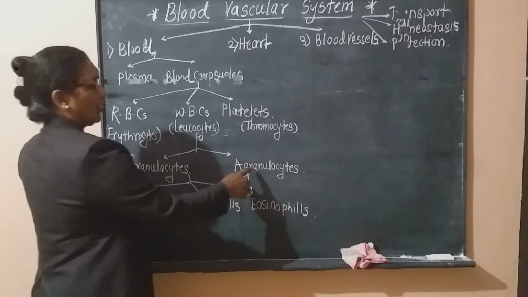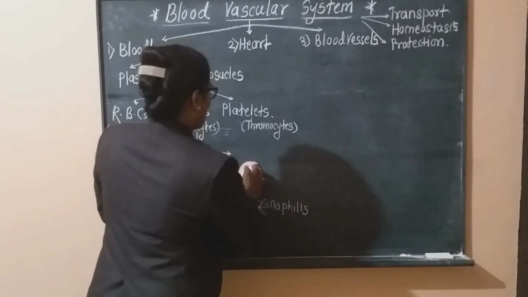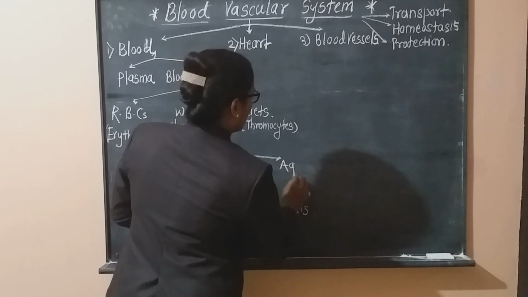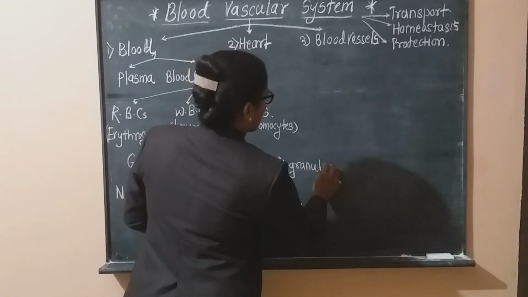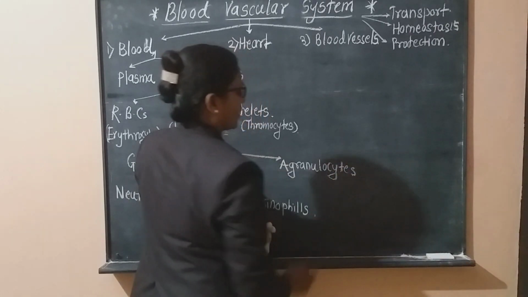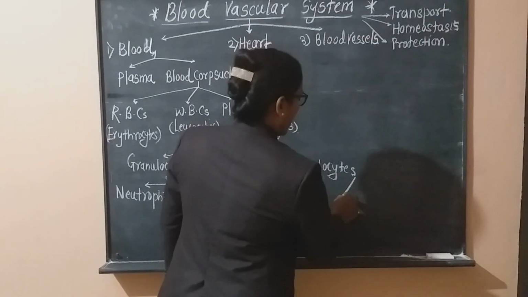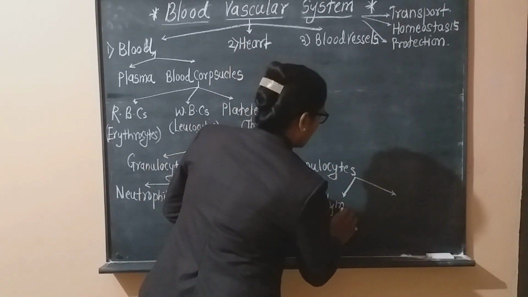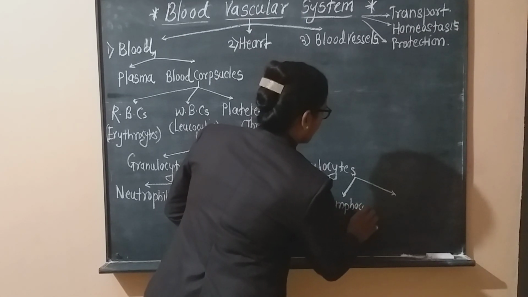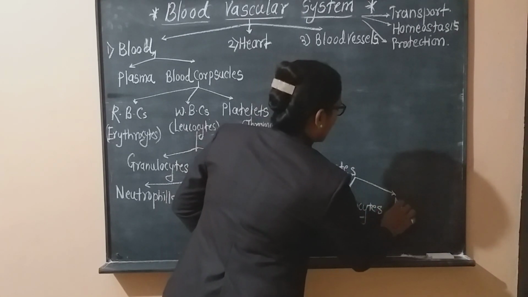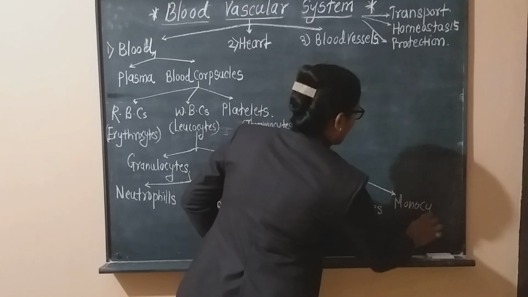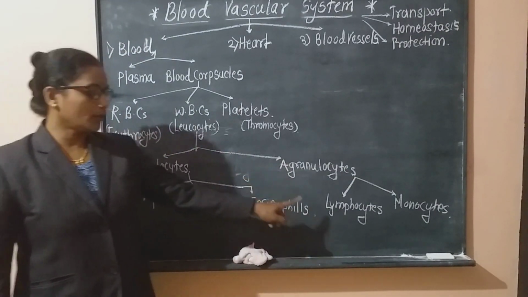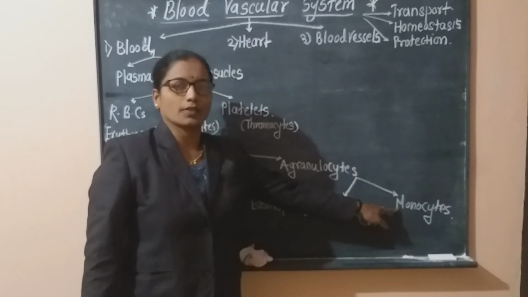Now the second type is agranulocytes. These agranulocytes are again of two types. The first type of cell is called lymphocytes, and the second type of cells is called monocytes. Agranulocytes are of two types: first lymphocyte, second monocyte.